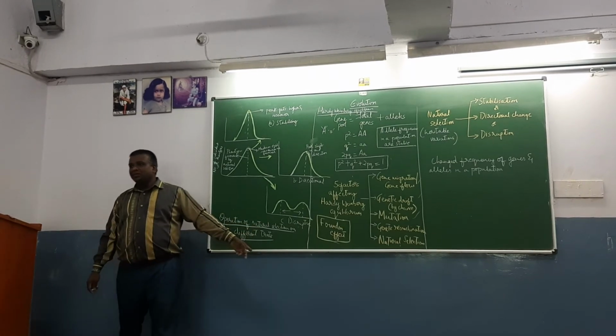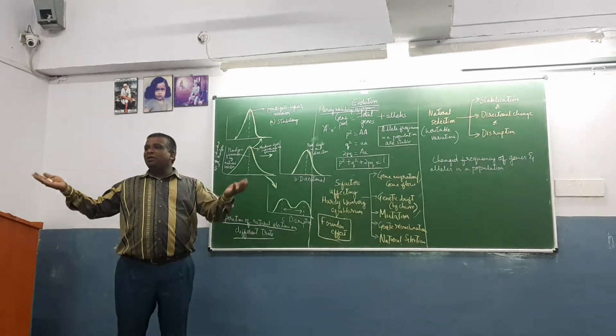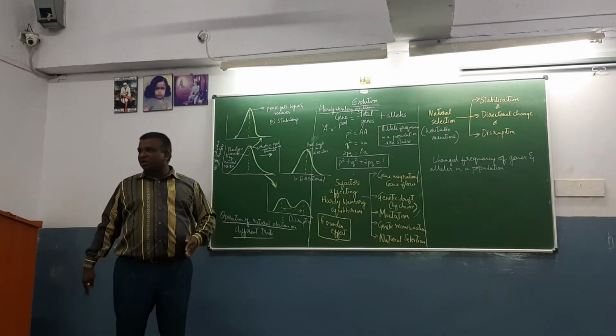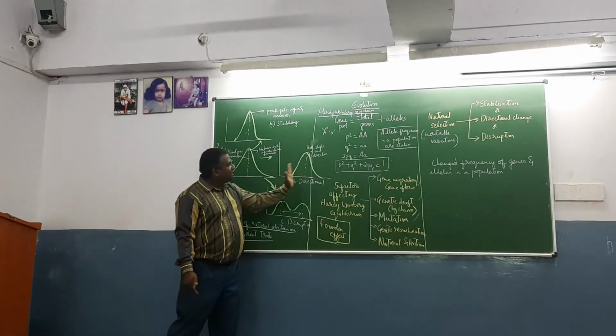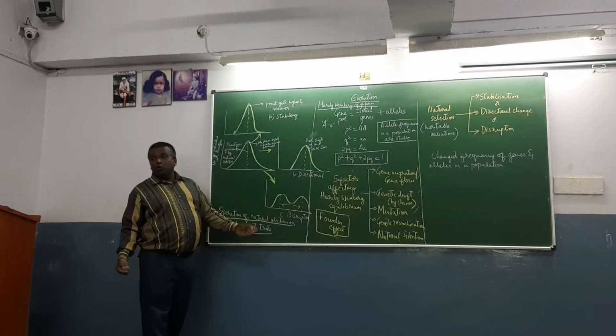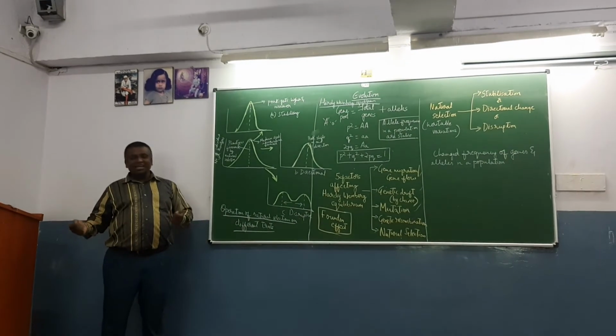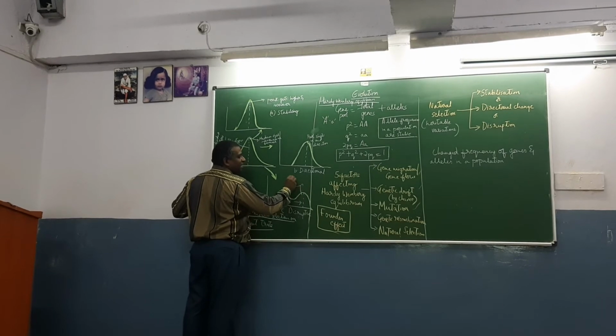It's a disturbing graph where two of the popular varieties are favored, whereas in stabilizing only one variety is favored. In directional, there is a move to one of the varieties. Here two varieties are favored. That's the reason you get a double peak. This we call a double peak.